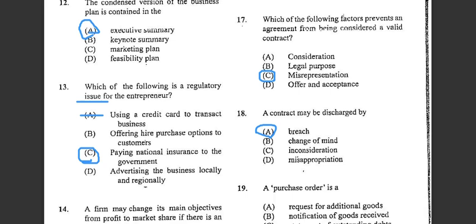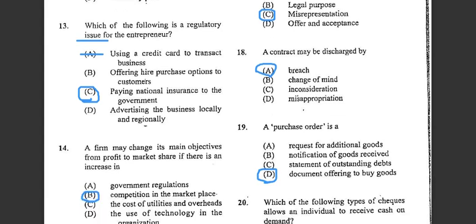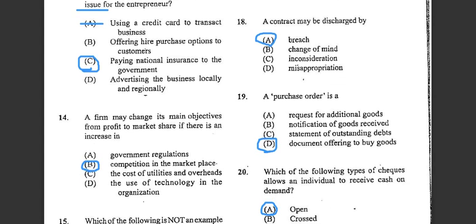Alright, good. Number 17 says which of the following factors prevents a valid contract. We're talking about a valid contract. In regards to what prevents a contract from being real, we're talking about misrepresentation. Alright, good. So the answer for number 17 will be C. Number 18, it says a contract may be discharged by, where a contract may be no longer valid. So the contract may be discharged if there is a breach. Alright, so the answer would be A.